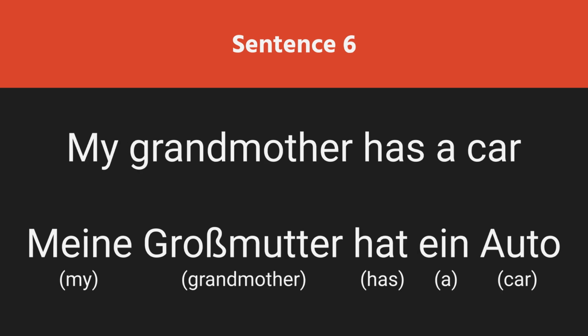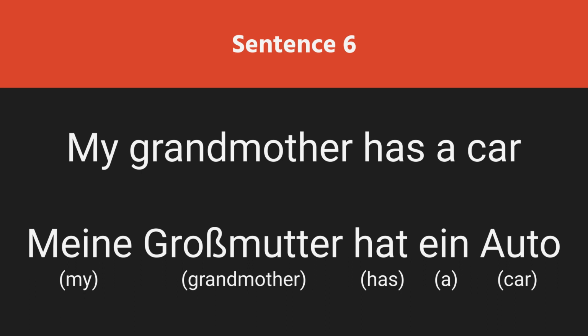My grandmother has a car. Meine Großmutter hat ein Auto. Now again the possessive pronoun is meine because the noun that follows it is a feminine noun. Großmutter is a third person singular noun, so we use the appropriate conjugated form of haben, hat, with it.